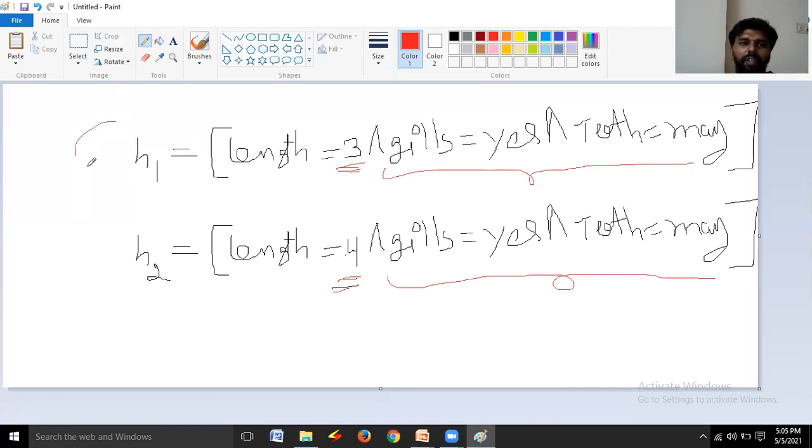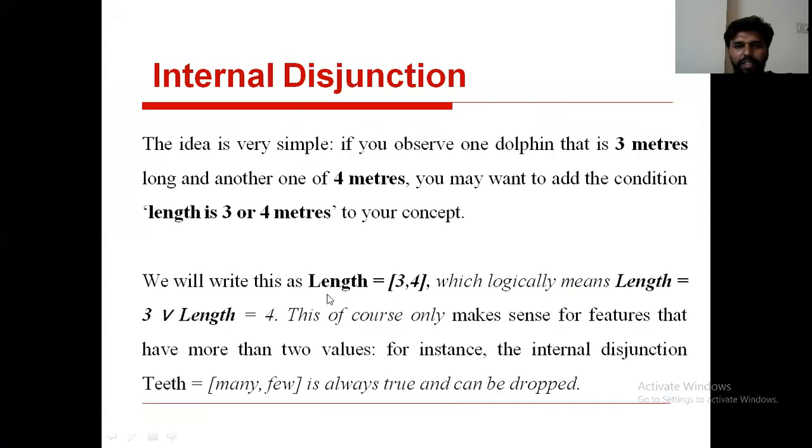Instead of writing too many hypotheses, we are going to write a single hypothesis. H is equal to... here length is equal to 3, or we're going to write like this.